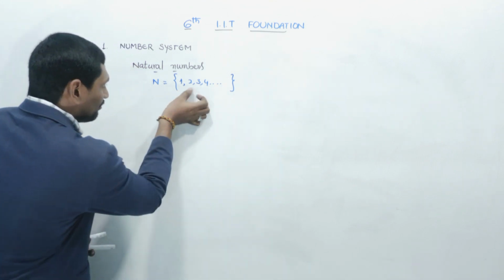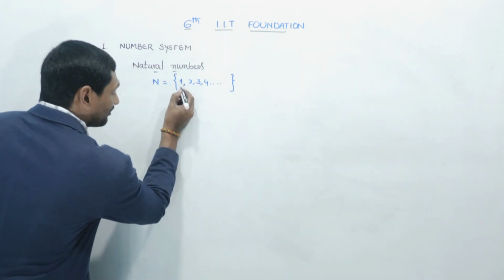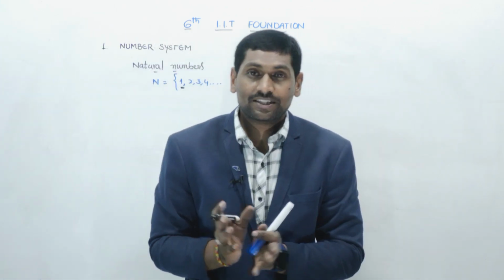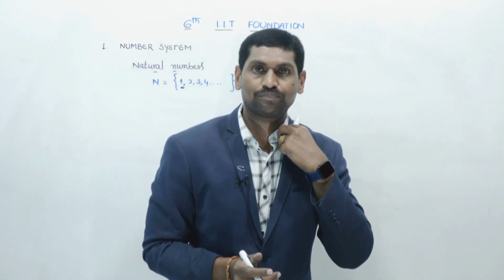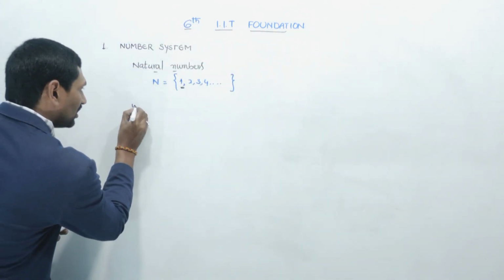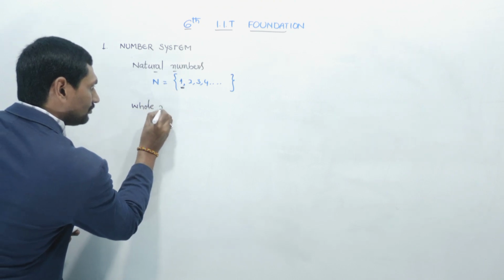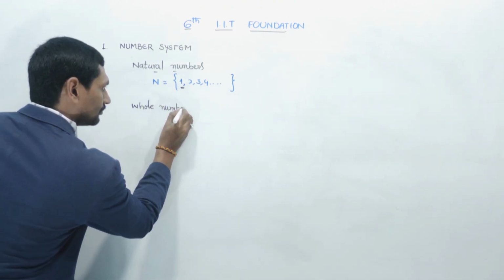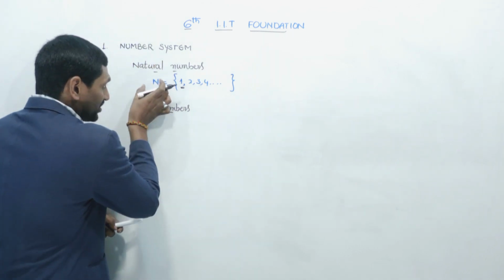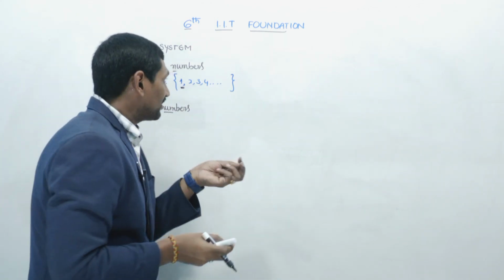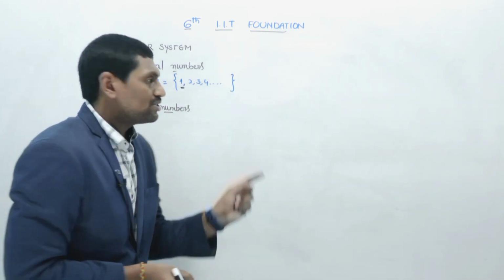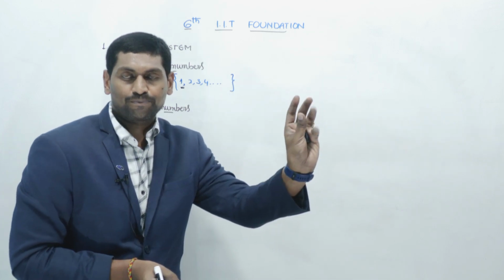Yes, the smallest natural number is 1 because we start with 1. Next we need to discuss whole numbers. Natural numbers are counting numbers: 1, 2, 3 and so on.